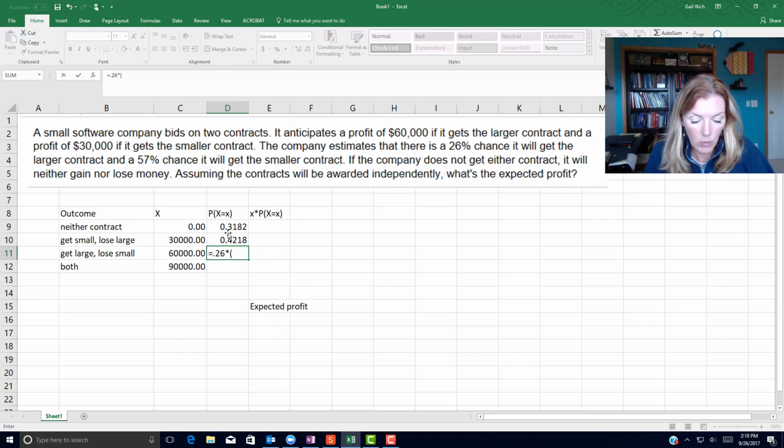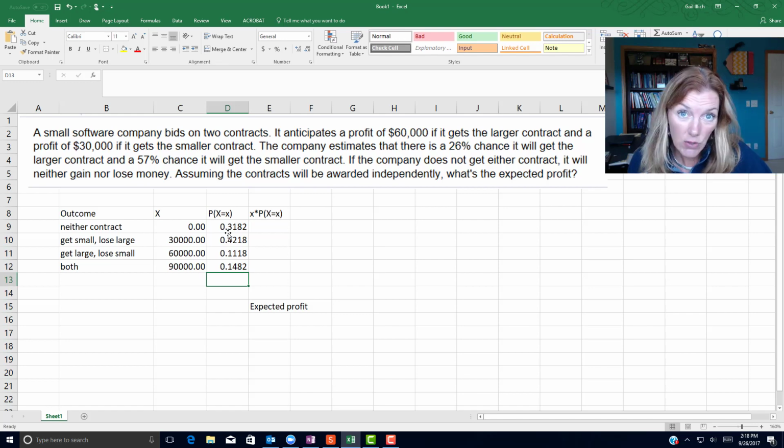So you'll do parentheses 1 minus 0.57. And then finally, the probability of getting both contracts is equal sign just the 0.26, because that's getting the large, times the 0.57, which is getting the small. You could do 0.57 times 0.26 or 0.26 times 0.57, because of the commutative property of multiplication, either way, you can multiply those and get the same answer.